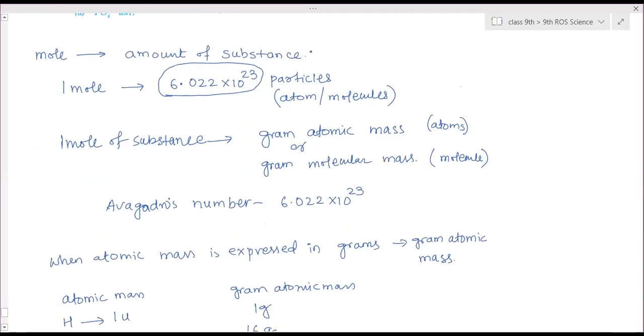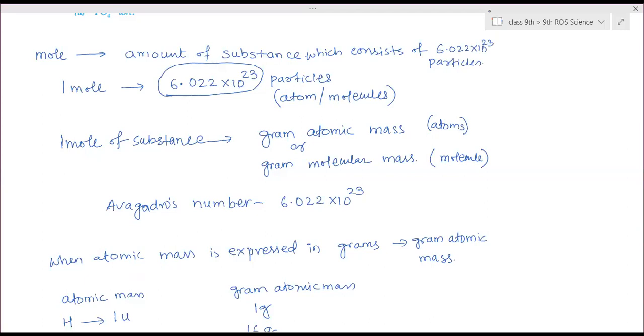A mole is the amount of substance which consists of 6.022 into 10 to the power 23 particles. Ma'am, what should we write as heading? Molar concept.